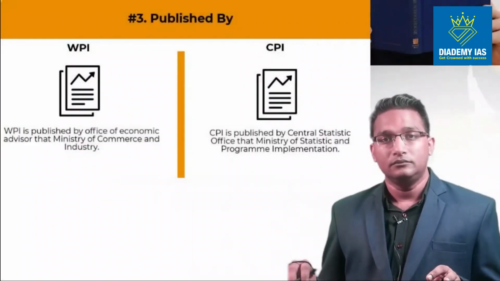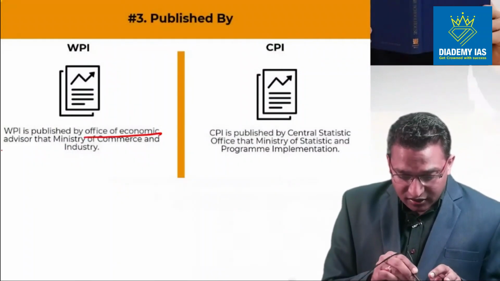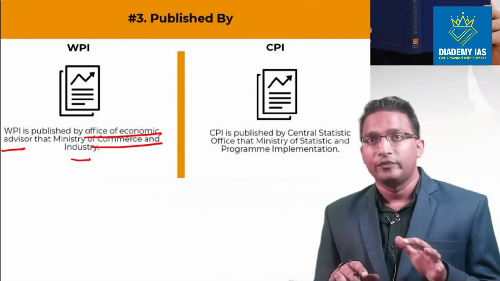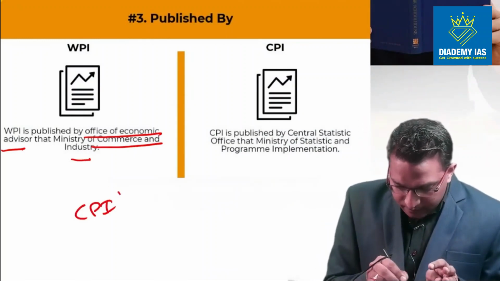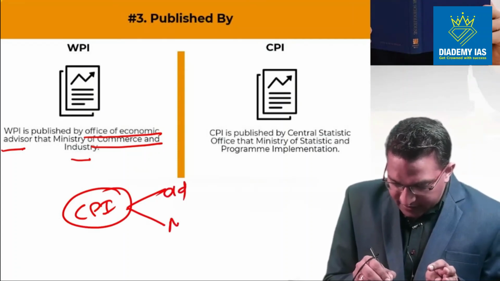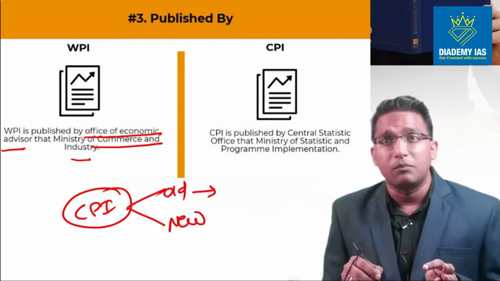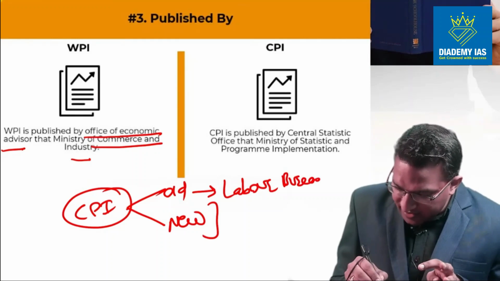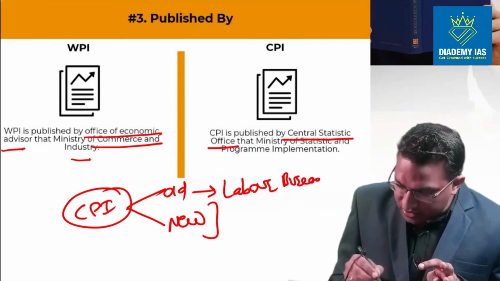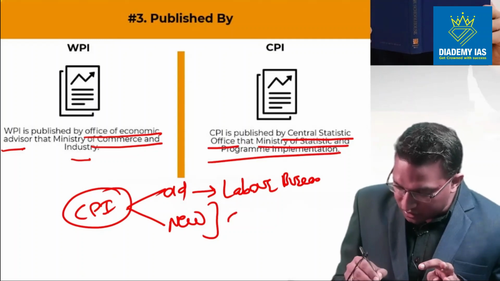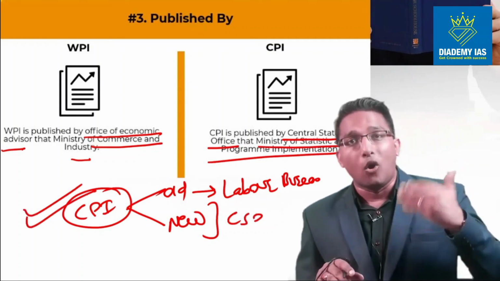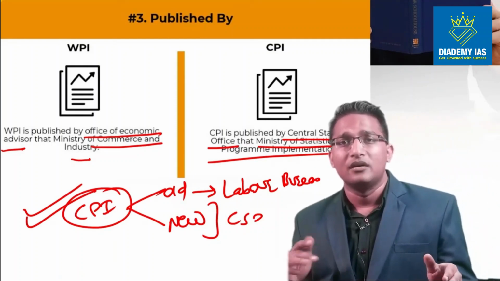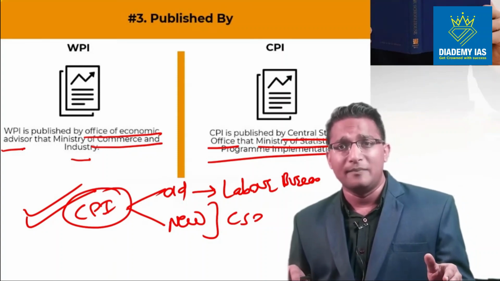WPI is published by the Office of Economic Advisor under the Ministry of Commerce and Industry. Now if we talk about CPI, there are the CPI old indices and CPI new indices. The CPI old indices are published by the Labour Bureau. The new indices are published by the CSO, Central Statistics Office, under the Ministry of Statistics and Programme Implementation. So please remember this thing. CPI old is issued by the Labour Bureau, and CPI new is issued by the CSO under the Ministry of Statistics and Programme Implementation.